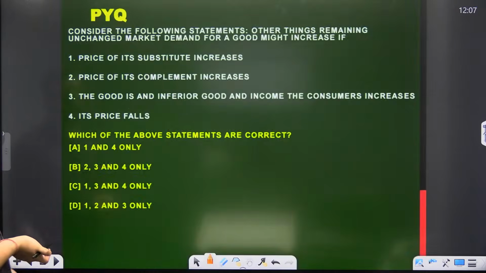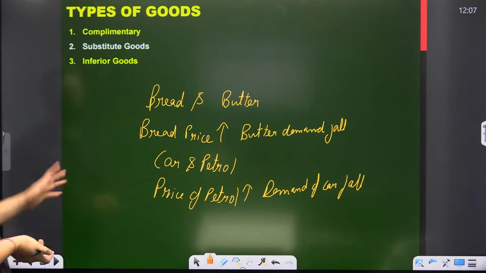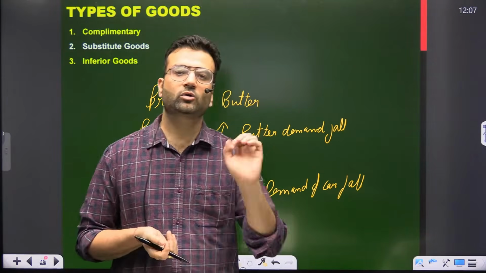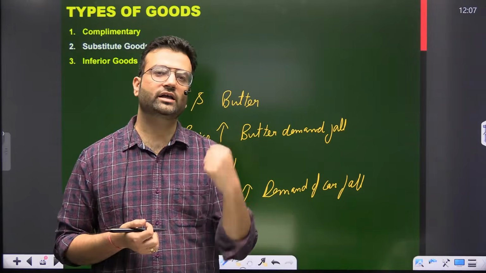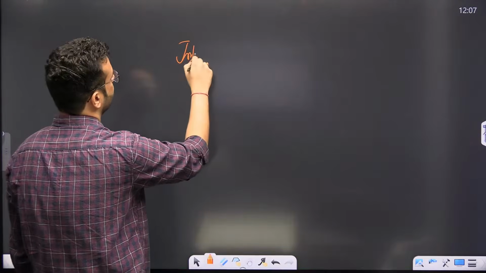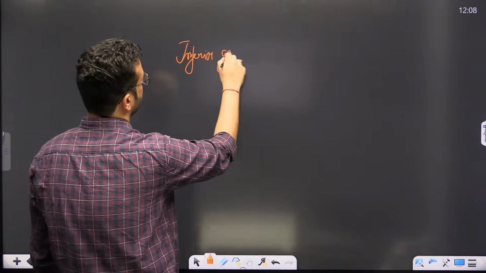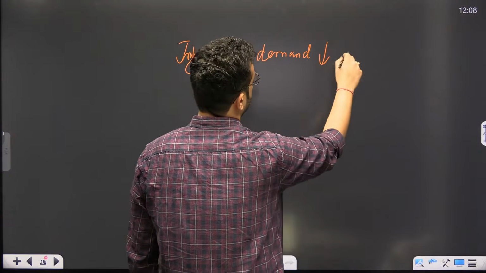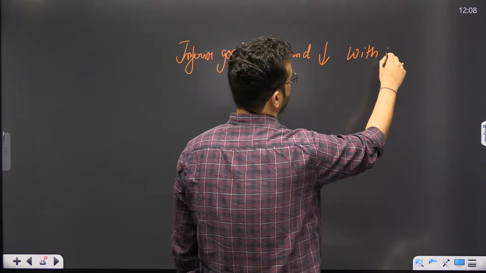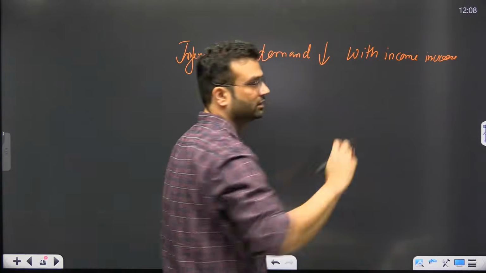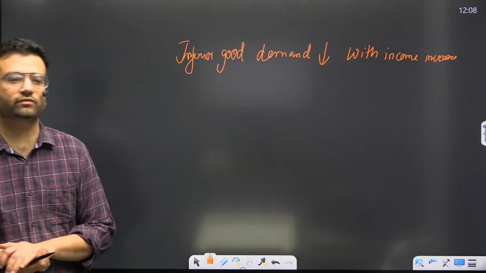Okay. Now, next is essential goods, inferior goods. Inferior goods means those goods whose demand decreases even if your income increases. Inferior good means demand decreases as income increases. Demand decreases with an increase of income.